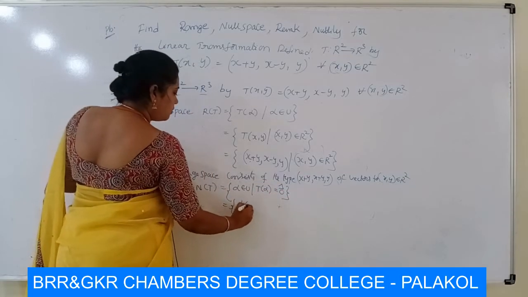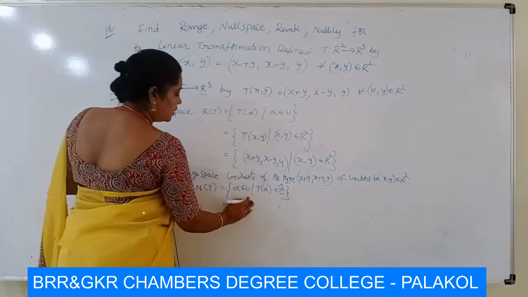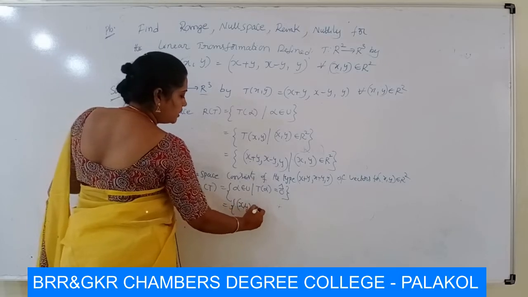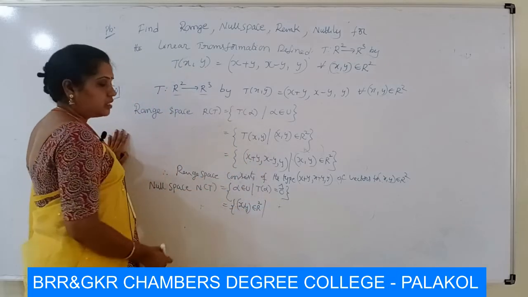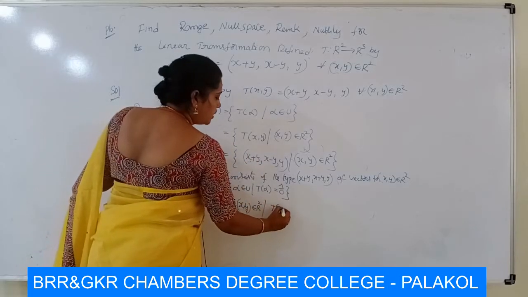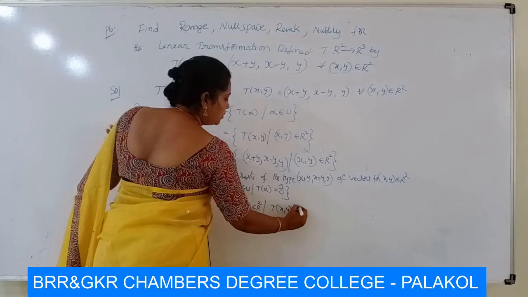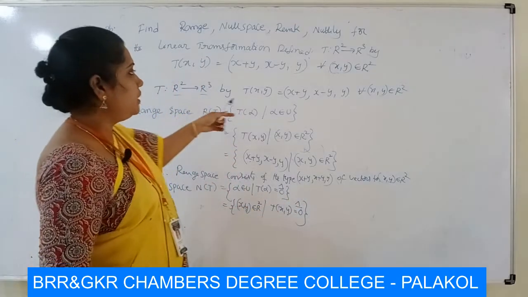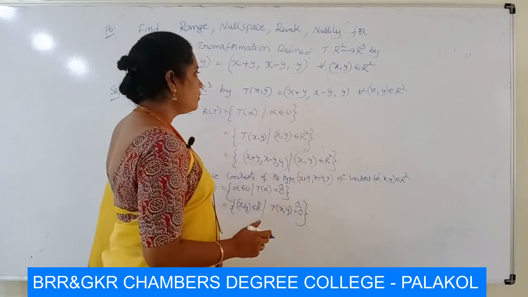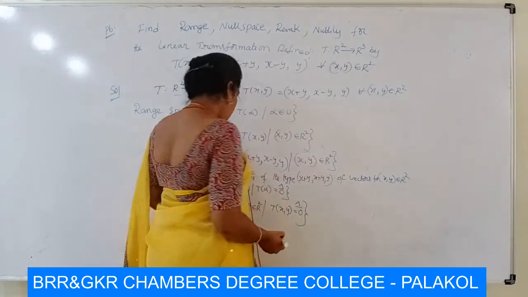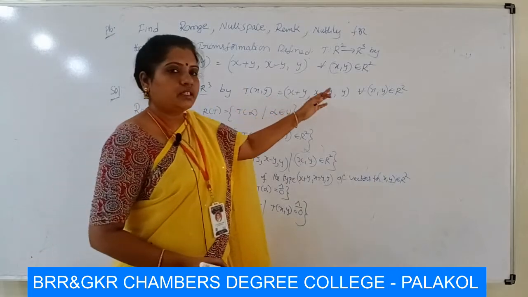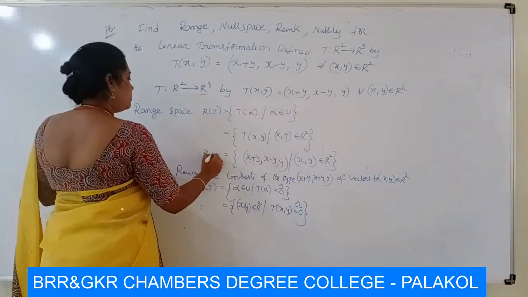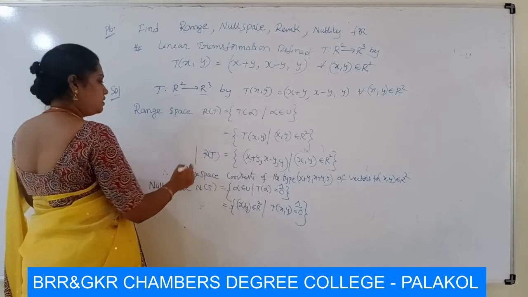Here we have domain R square, that is (x, y) belongs to R square such that T of (x, y) equal to zero. We remember that R of T is this set.